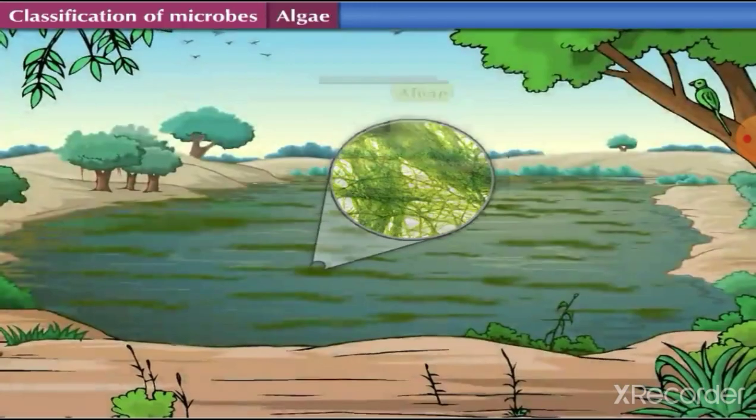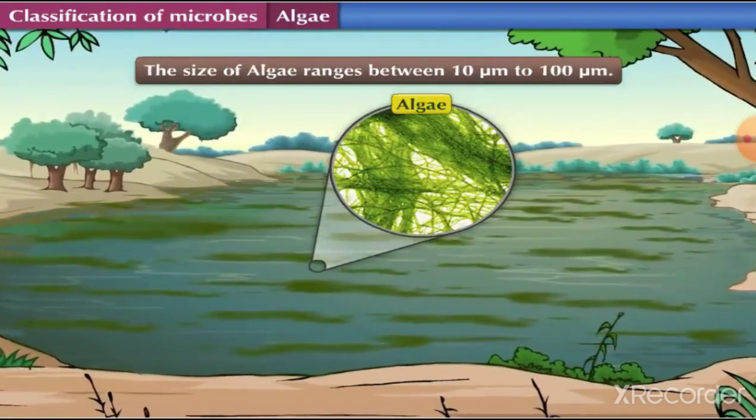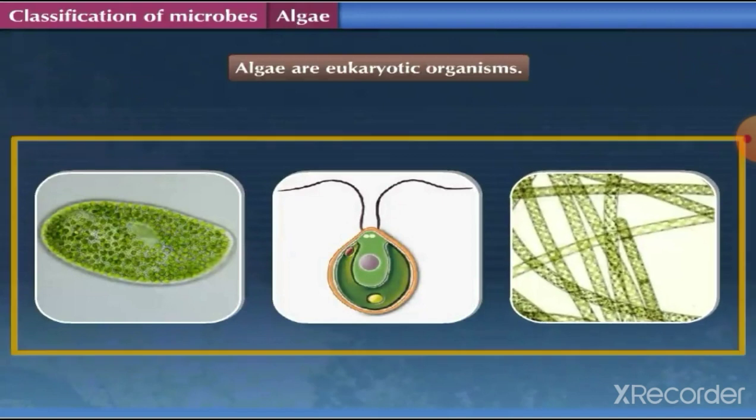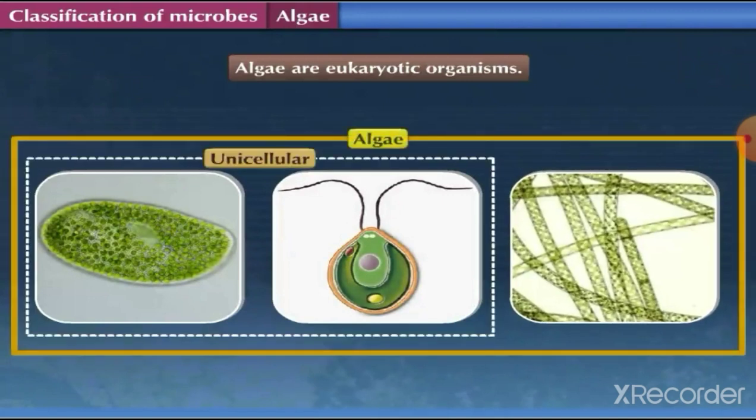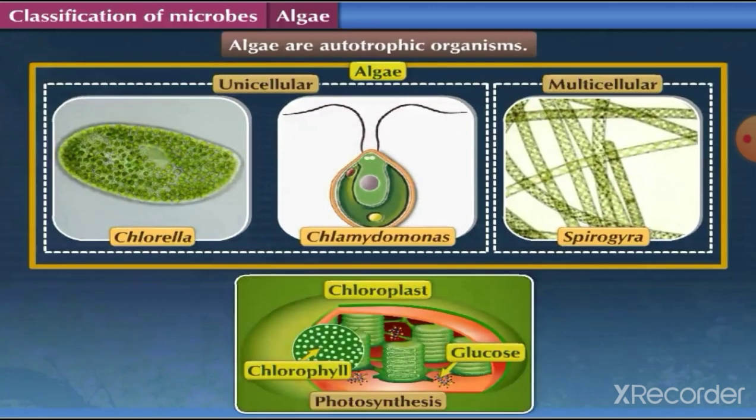Algae. The size of algae ranges from 10 micrometers to 100 micrometers. Algae are aquatic. They are eukaryotic organisms. Very few species of algae are unicellular, like Chlorella and Chlamydomonas. Most of the algae are multicellular and visible with naked eyes. For example, Spirogyra. Algae are autotrophic organisms. Photosynthesis is carried out by them with the help of chloroplast present in their cell.